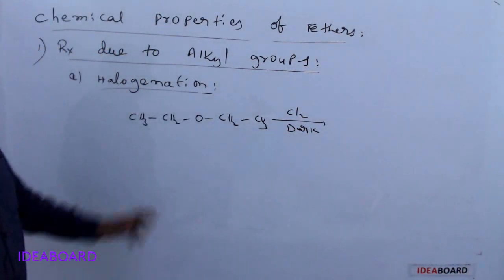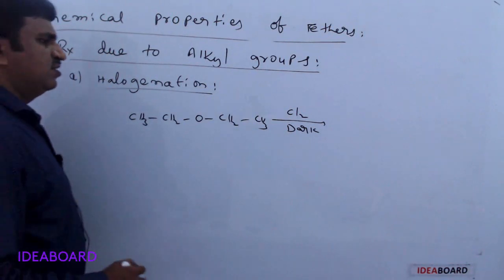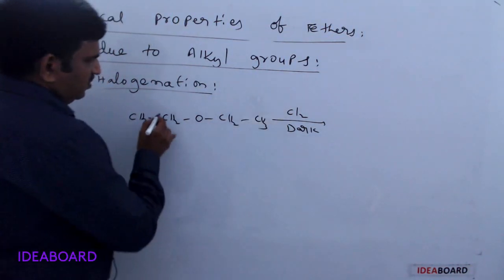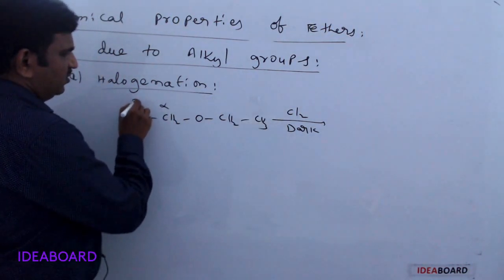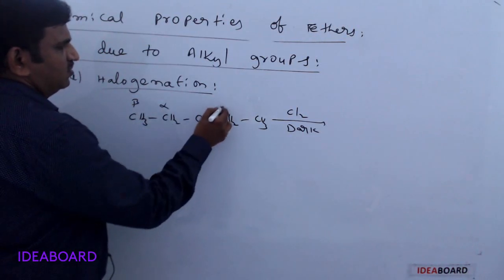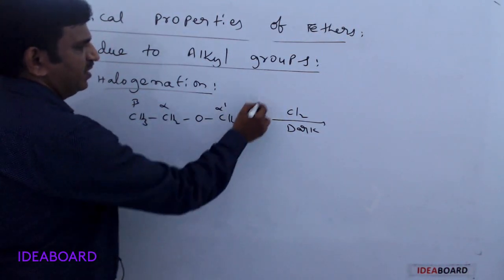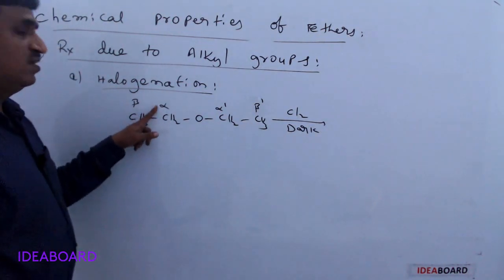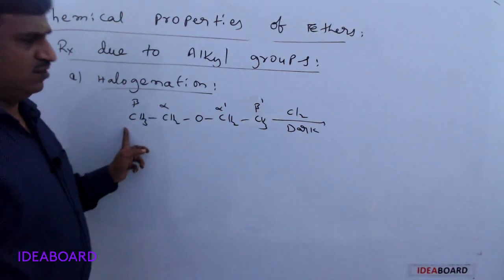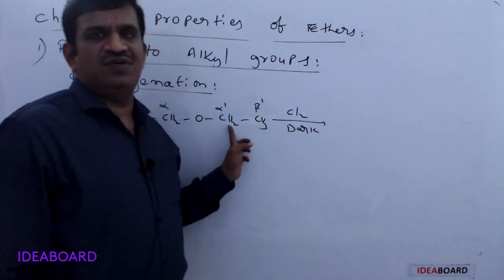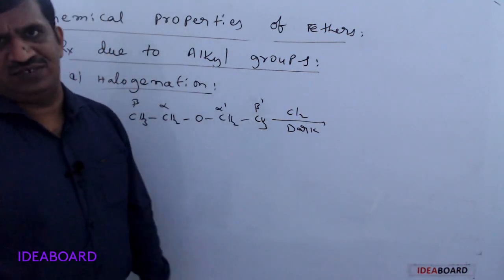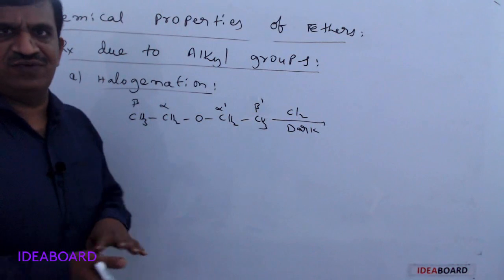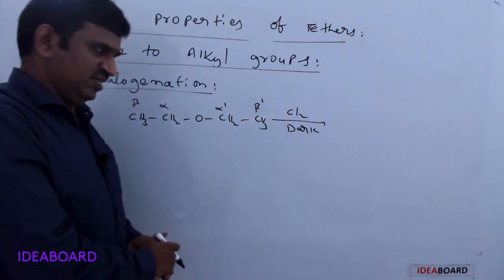Generally a halogenation reaction occurs very easily. Here this is called the alpha carbon and this is beta, and this is alpha dash and this is beta dash. The oxygen-adjacent carbon is alpha and the next carbon is beta. On either side we can write one as alpha, another as alpha dash.